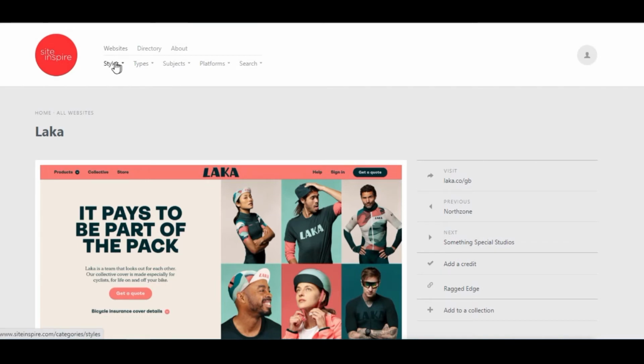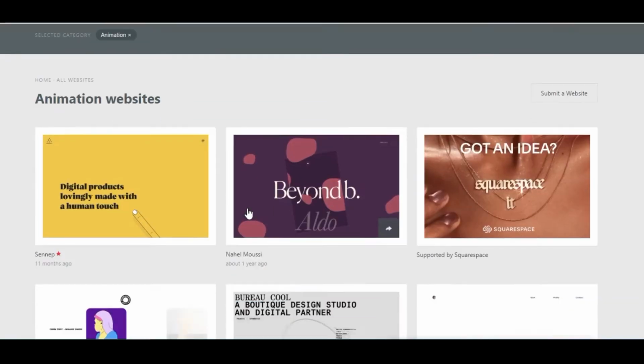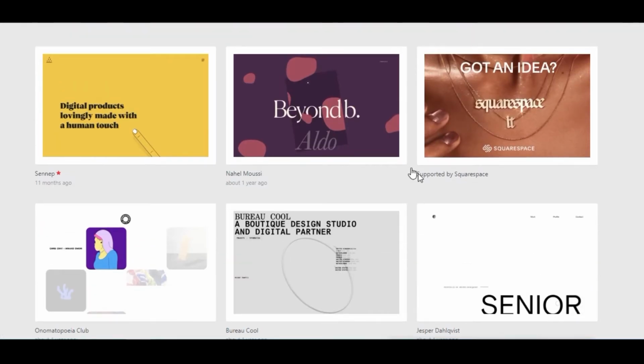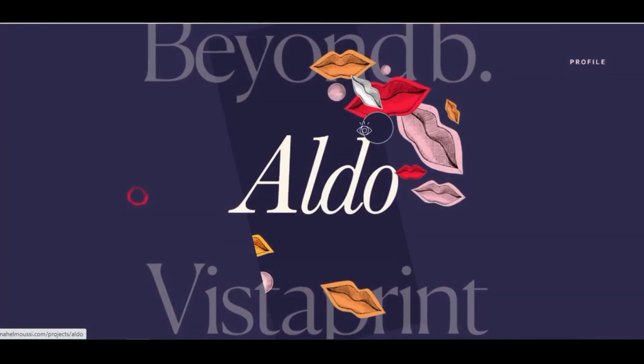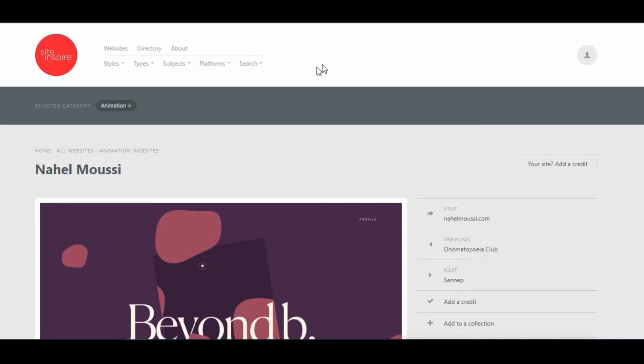Now when you go back and you click on styles, it gives you a lot of styles you can also get inspiration from. So if it's a style on animation, if it's a style on black and white, or if it's something that is busy, all you have to do is just click on it. So I'm going to click on animation, and it gives you just lots and lots of animations you can choose from. So if I click on this one, for instance, click on it again, sends me to the website, and it just shows me how they put their animation, what their animation looks like in their website. And I can take great design inspiration from here. This is just lovely, and I love this website very much.